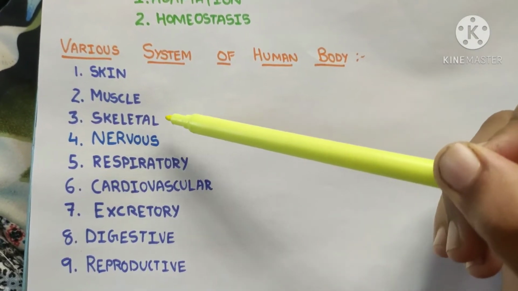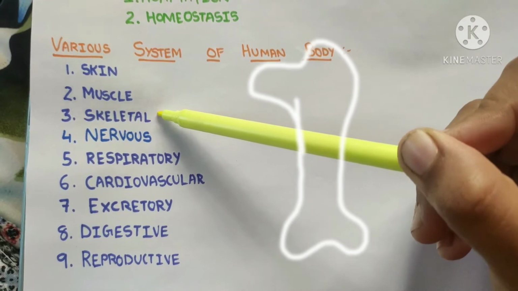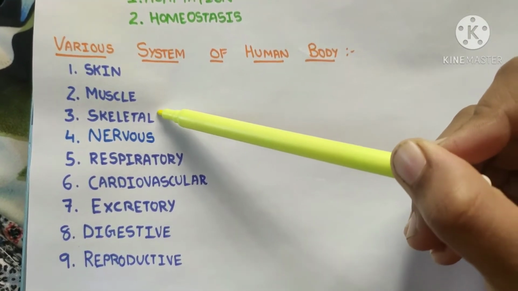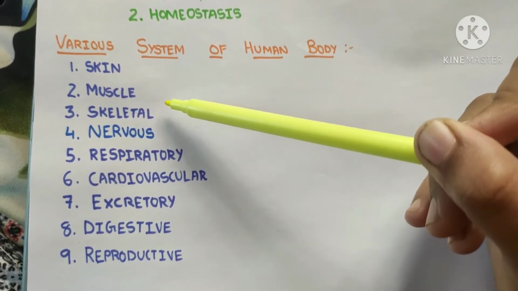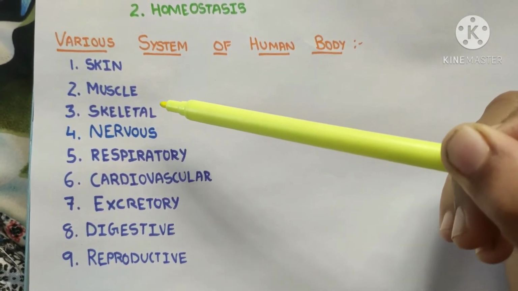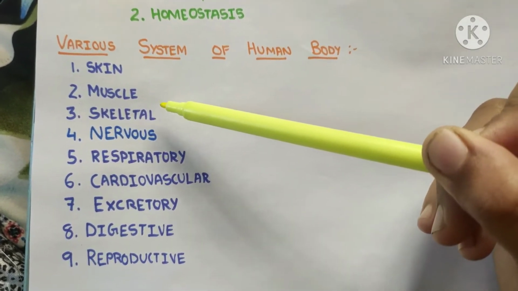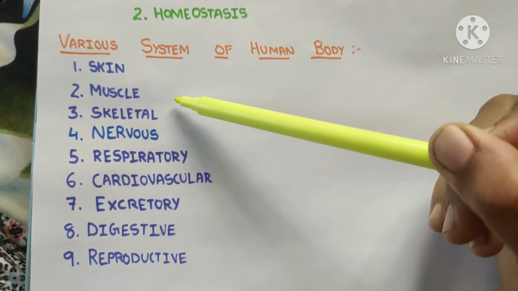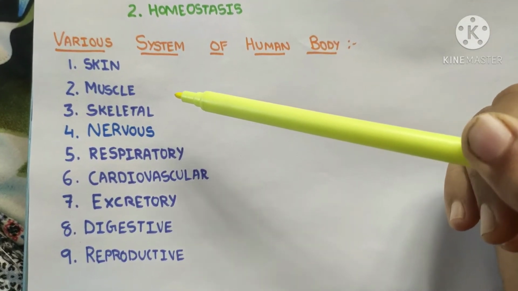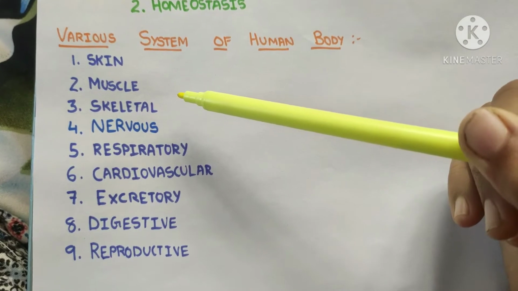So our next system is the skeletal system. This system includes bones and cartilage. Bones give us the basic framework of our body. They also protect many of our soft, essential internal organs, right? And the skeletal organs, that is bones, are joined through fibrous ligaments and allow us movements.